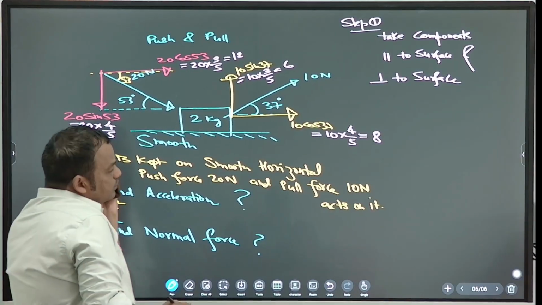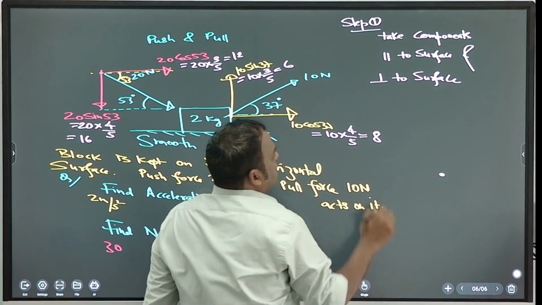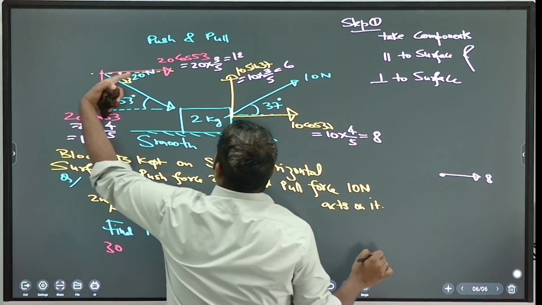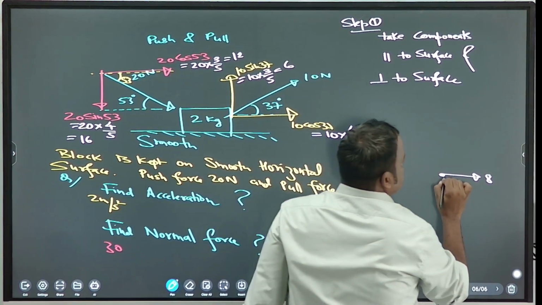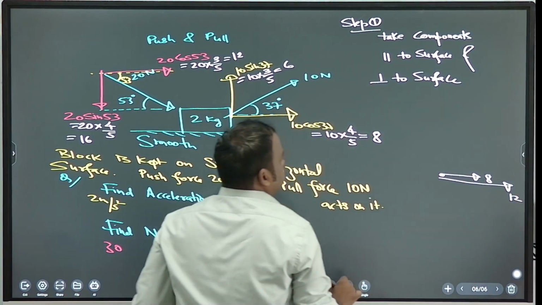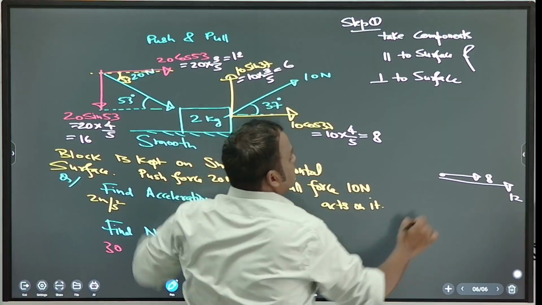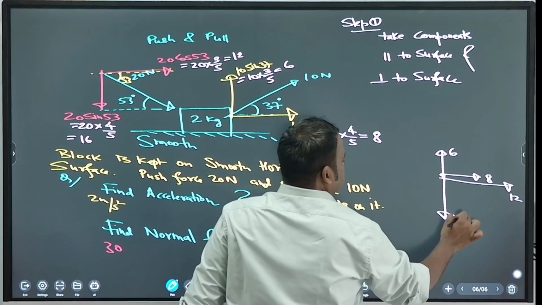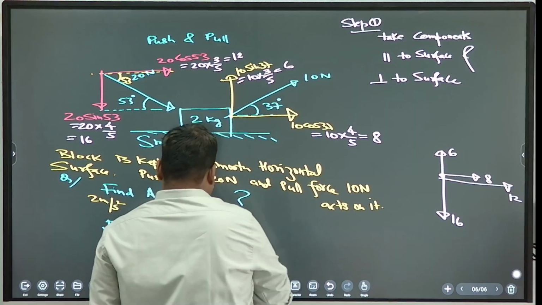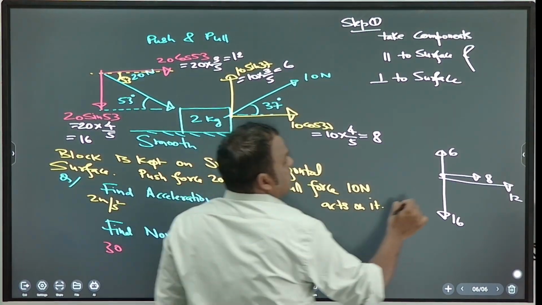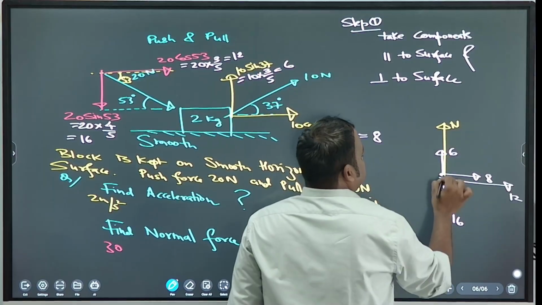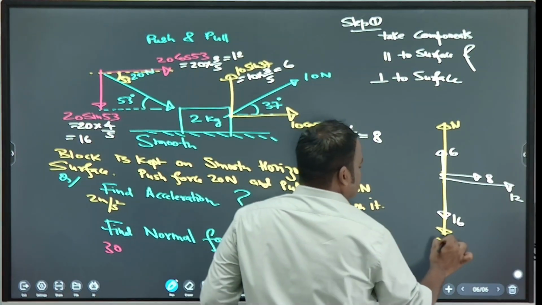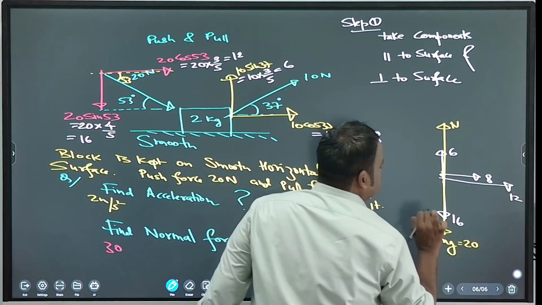Now draw the free body diagram. Right side force is 8, and this force is also there on the right side, 12. Upward force is 6. Downward force is 16. Normal force is upward. Mg force is downward. Mg force is 2g, means 20.